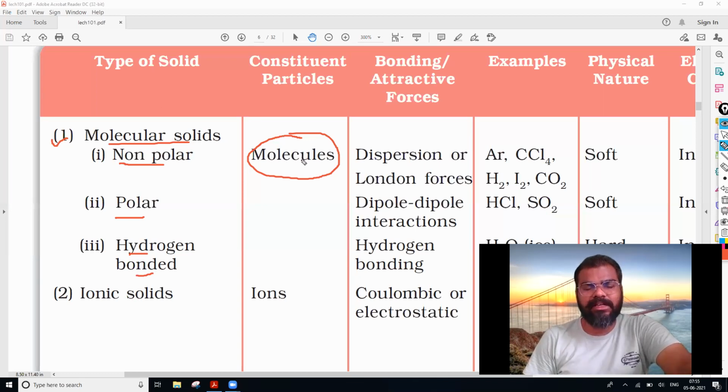So MCQ has started. In molecular solids, what are the constituent particles? It is the molecules. Or else they can directly ask, in polar molecular solids, what are the constituent particles? Then once again, the molecules. Hydrogen bonded molecular solid, what are the constituent particles? It is once again the molecules. So MCQ has started now.